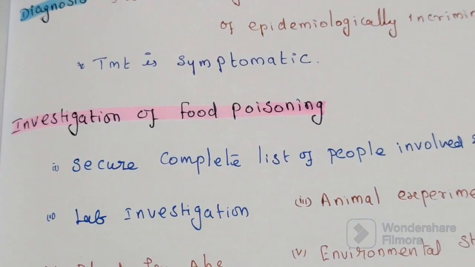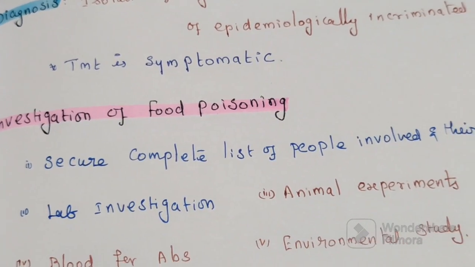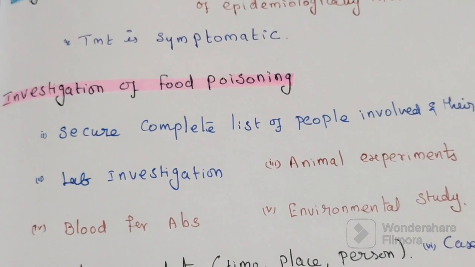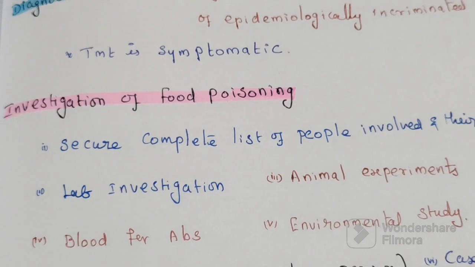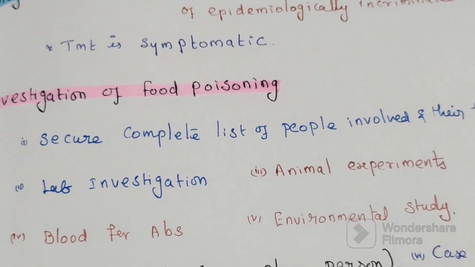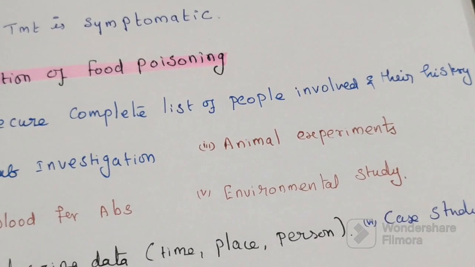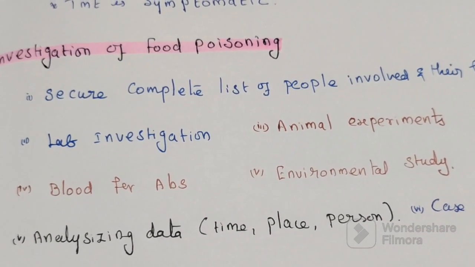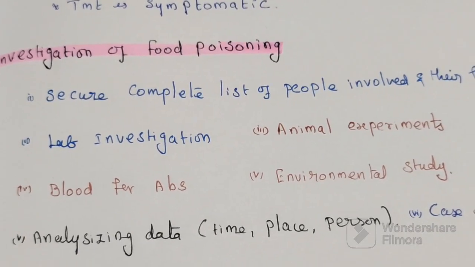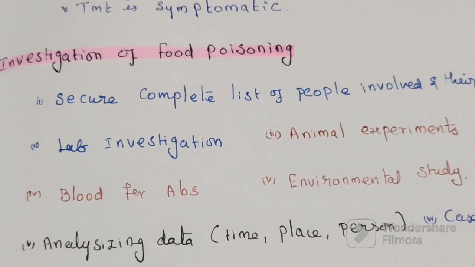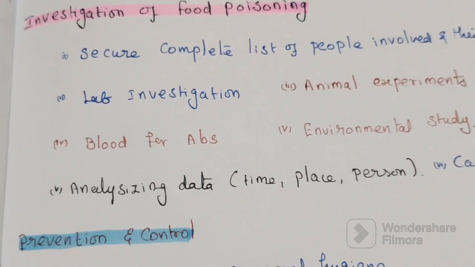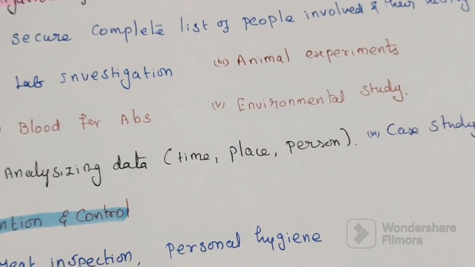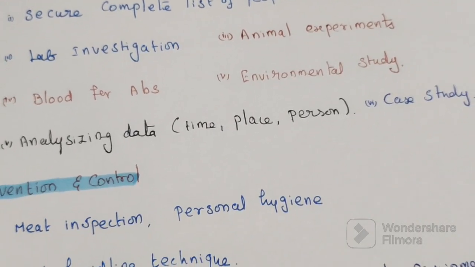Then the investigation of food poisoning: secure a complete list of the people involved and their history. Then laboratory investigation, blood for antibodies, then environmental studies, then analysis of the data according to the descriptive method of time, place and person.